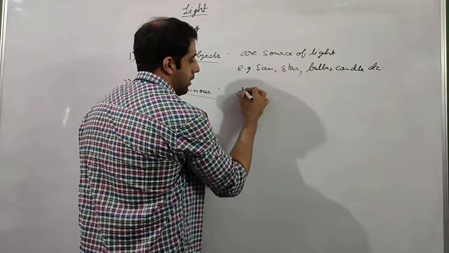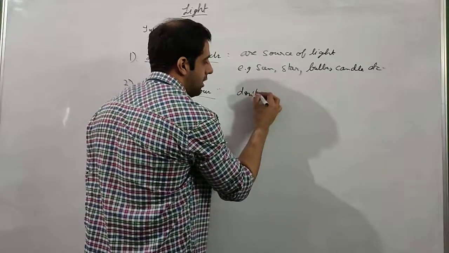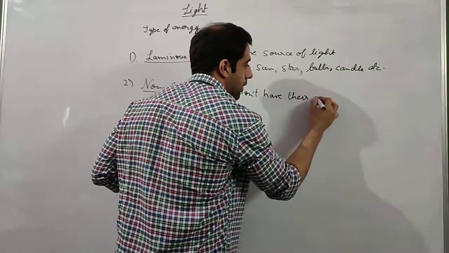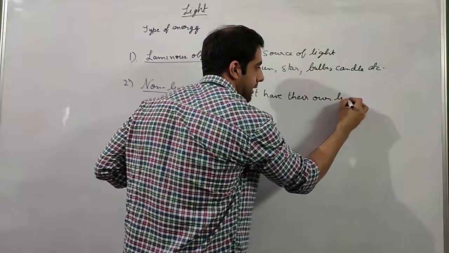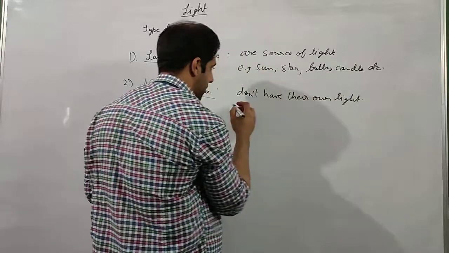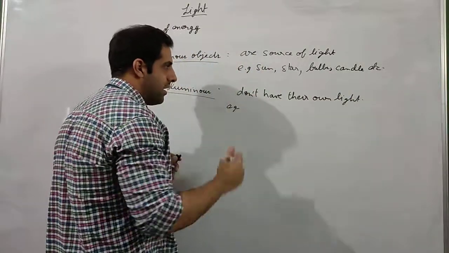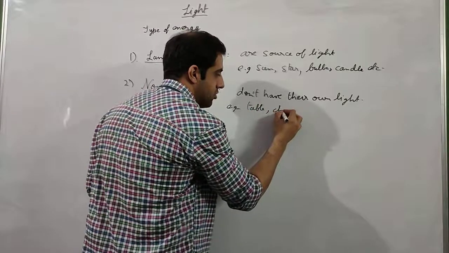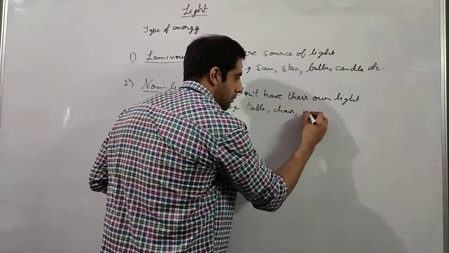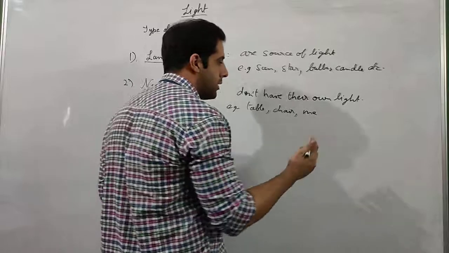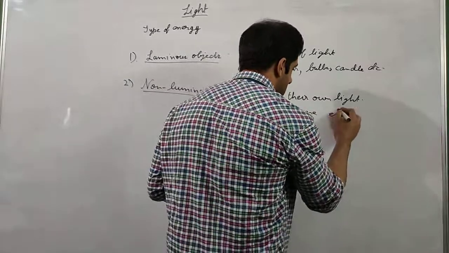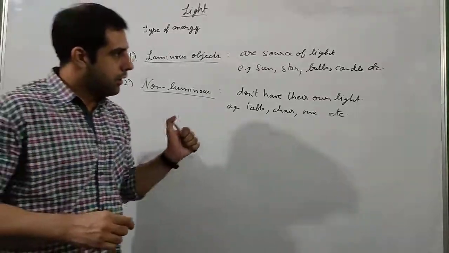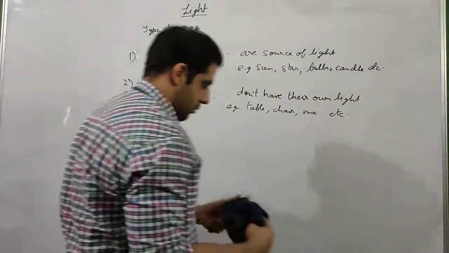They don't have their own light. There can be n number of examples. There is table, chair. Me, I am non-luminous. I am not producing my own light. So these are all non-luminous objects. Now this is about the non-luminous object.